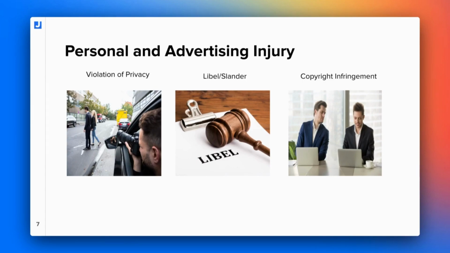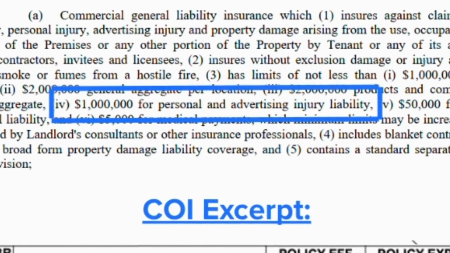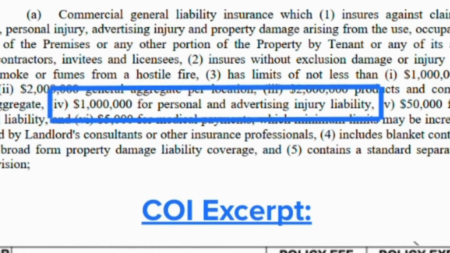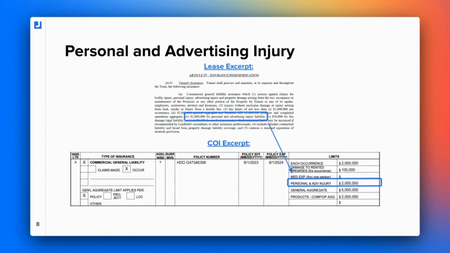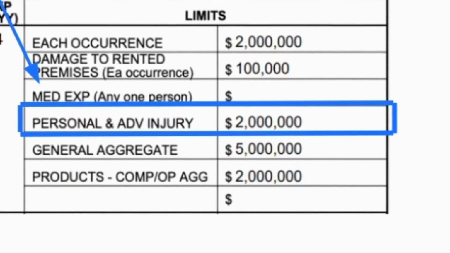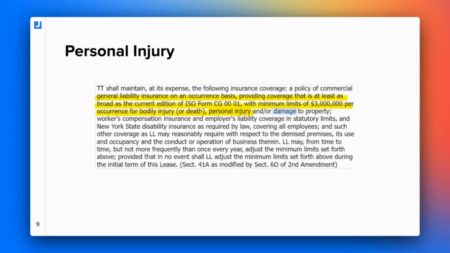So let's look at this lease excerpt. I know that this font is a little bit small, but we're just going to zoom in to where this blue box is drawing our attention to: 1 million for personal and advertising liability. All right, so that corresponds pretty neatly with this limit for personal and advertising injury in the general liability section. In this case, 1 million was required in the lease and 2 million evidenced in the COI. Well, that's great news. We have more than was required. That is compliant.